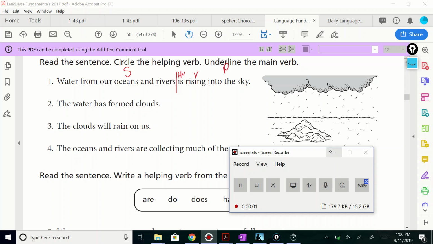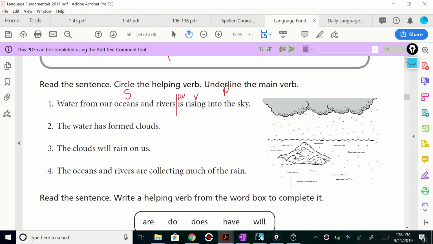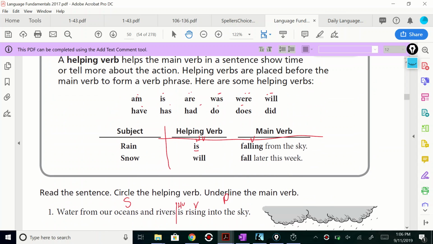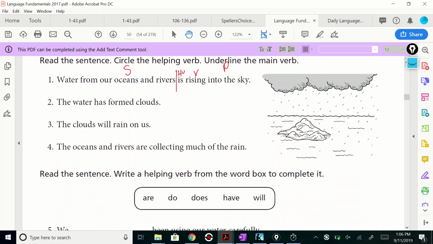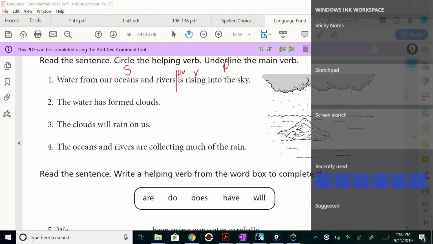All right, guys, we're talking about helping verbs, and we already identified the helping verbs as am, is, are, was, were, will, have, has, had, do, does, did. And what we did was break the sentences into subject and predicate. So I'll go over that with you really quick.